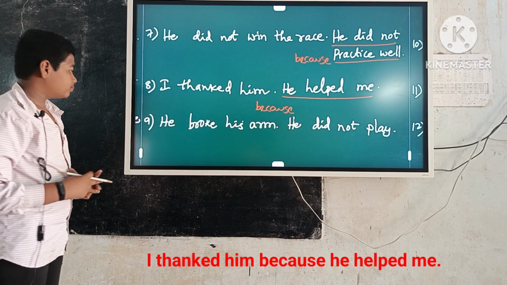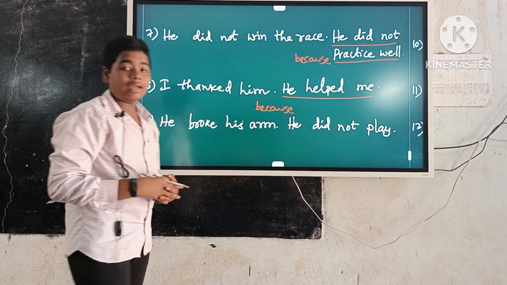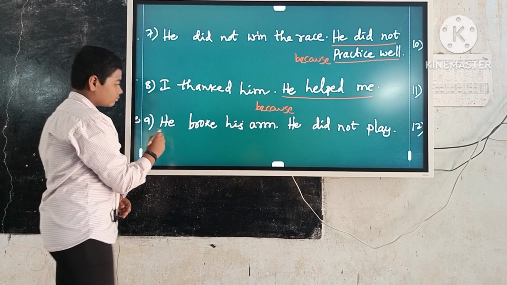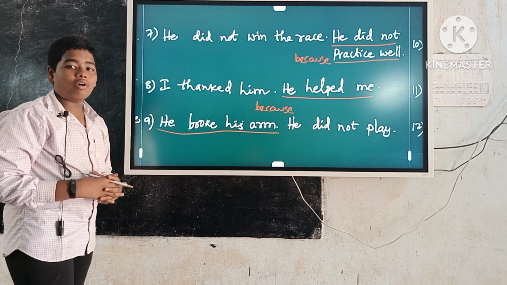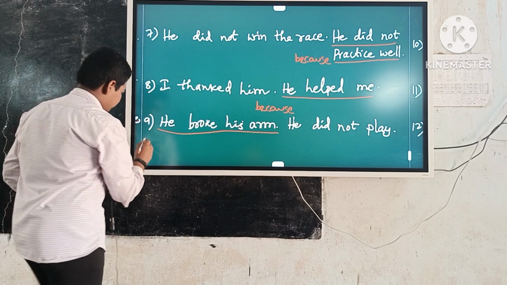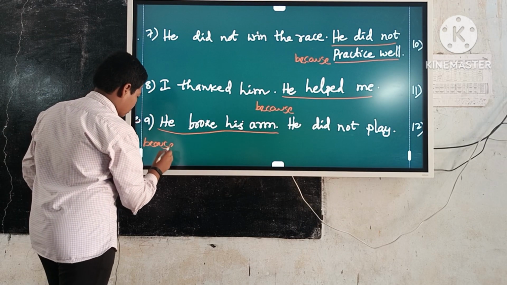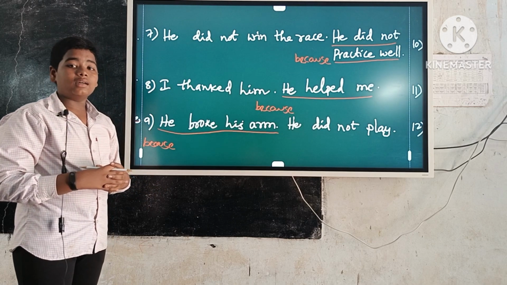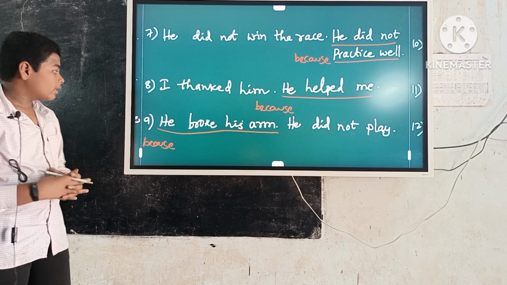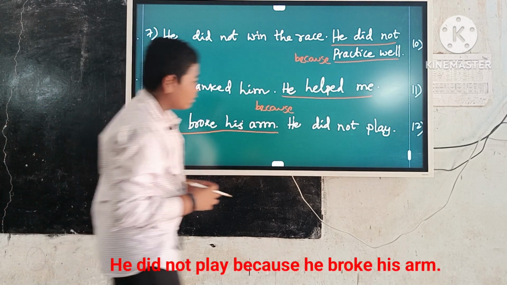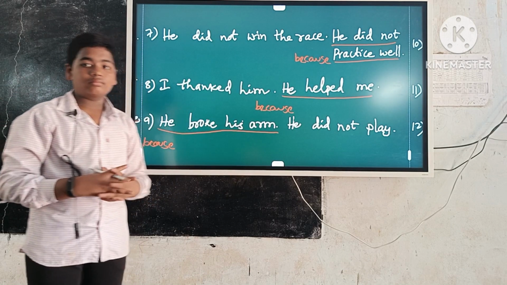Example number 9. He broke his arm. He did not play. Here cause sentence is he broke his arm. Keep the because before the cause sentence. Write the answer in the form of result plus because plus cause. So the answer is he did not play because he broke his arm.